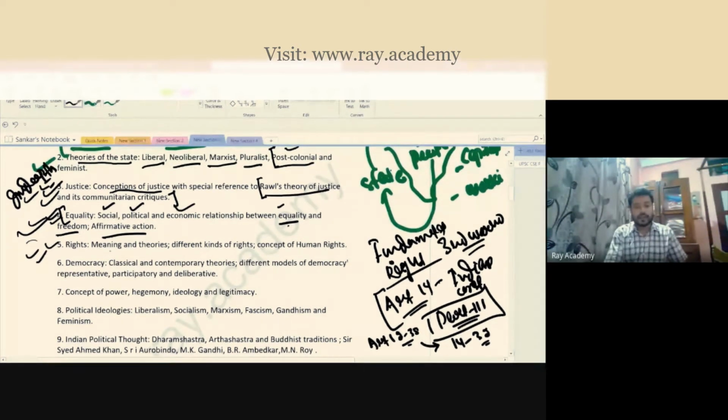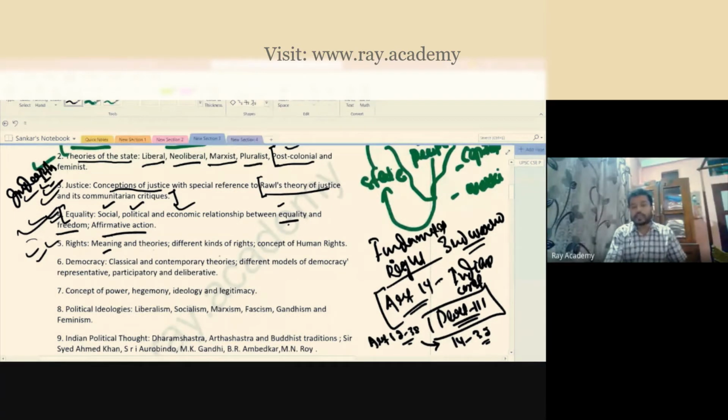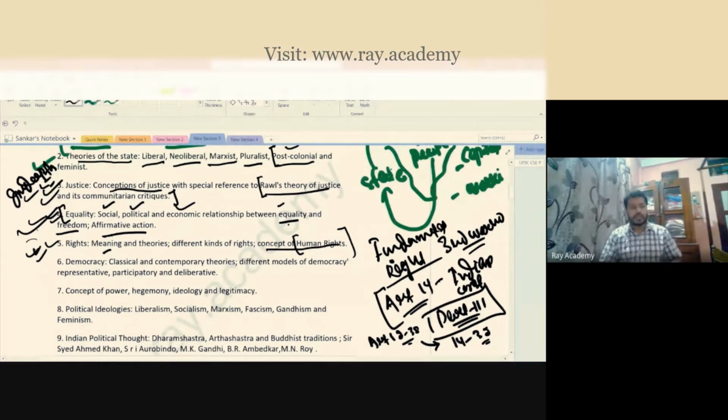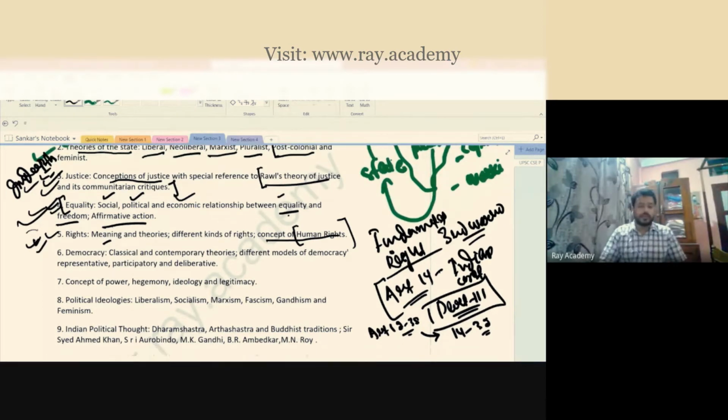What are the different rights? What are the meanings of those rights? What are the concepts of human rights? How have human rights changed over a period of time? What is the meaning of rights according to the classical or old school of thought? And what is the meaning of rights according to the modern school of thought? That you will discuss in depth. Very interesting subject. Rights, equality, justice, extremely interesting subjects if you put in your interest.